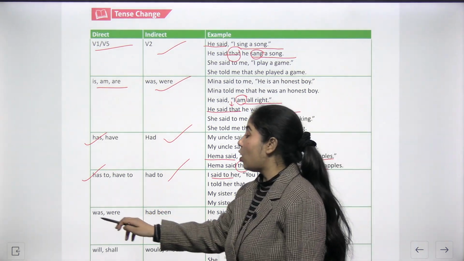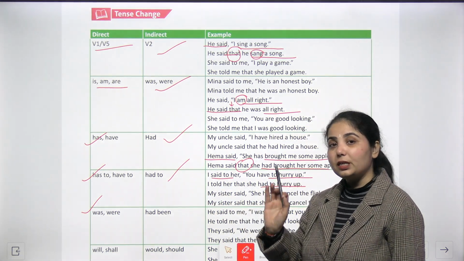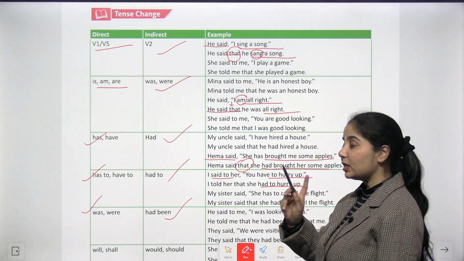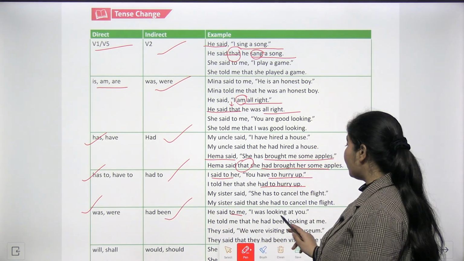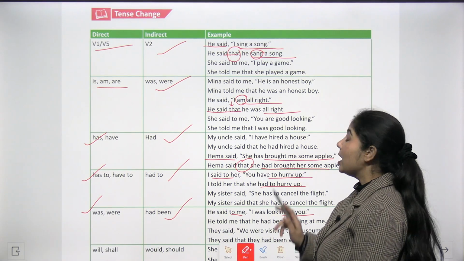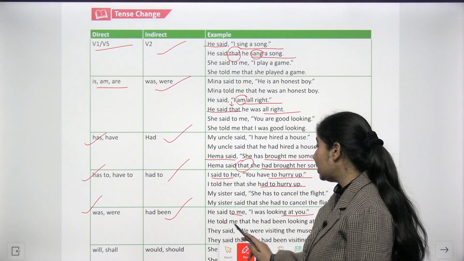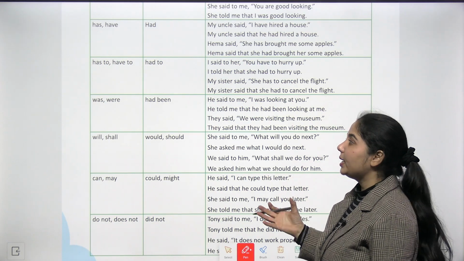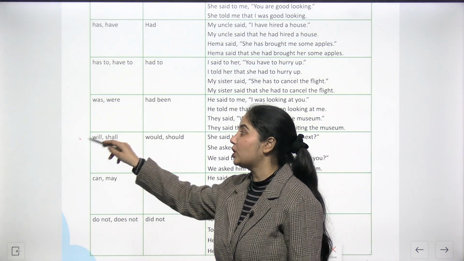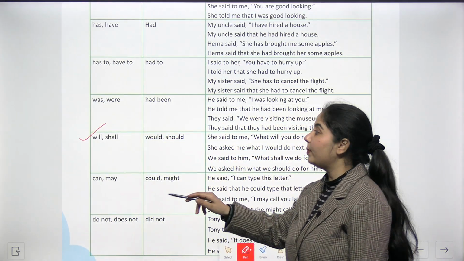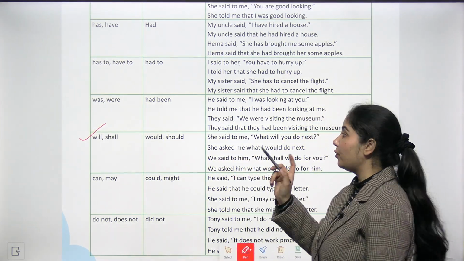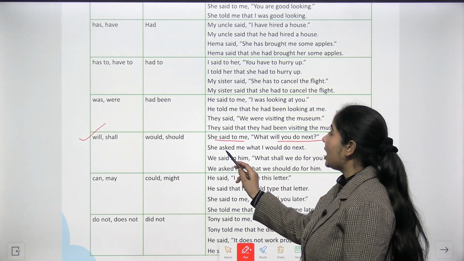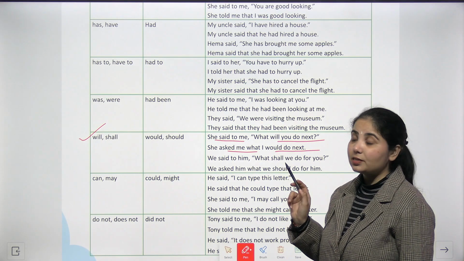Now if the auxiliary verbs was, were are in the direct speech, you will be converting them into had been. For example, he said to me, "I was looking at you." So indirect speech will be, he told me that he had been looking at me. Now the remaining rules: if in the direct speech the helping verbs are will, shall, you will be converting them into would or should. For example, she said to me, "What will you do next?" She asked me what I would do next.